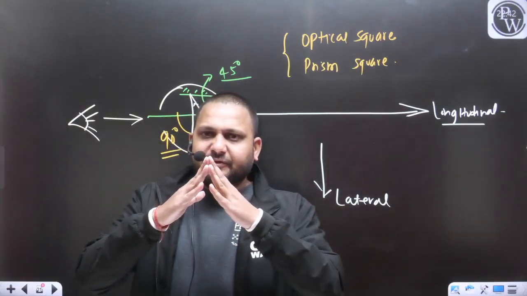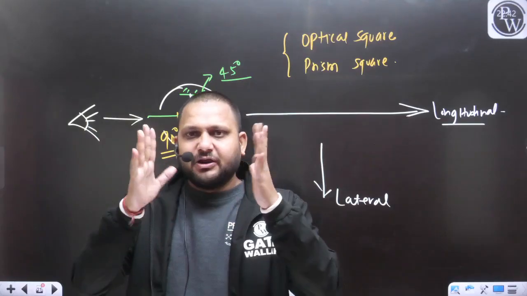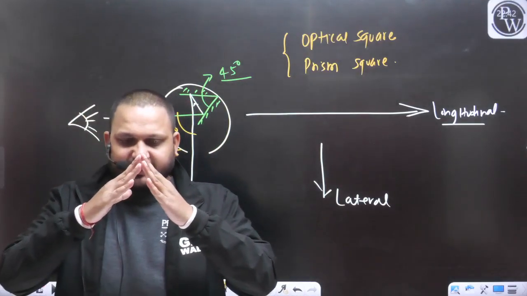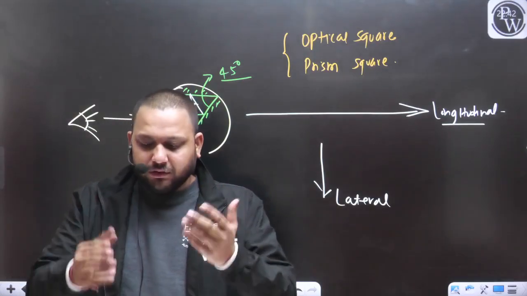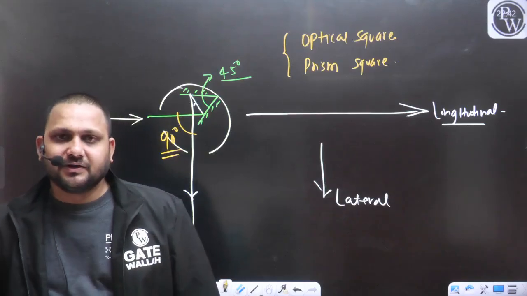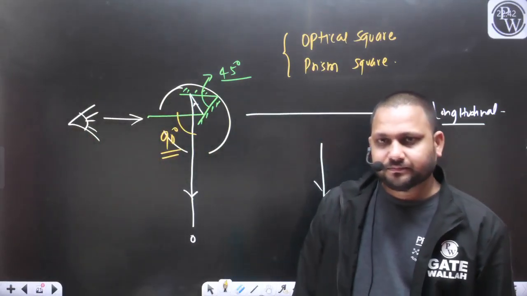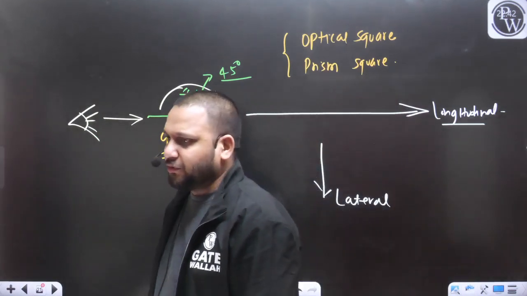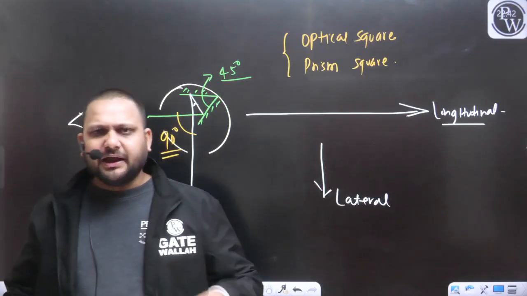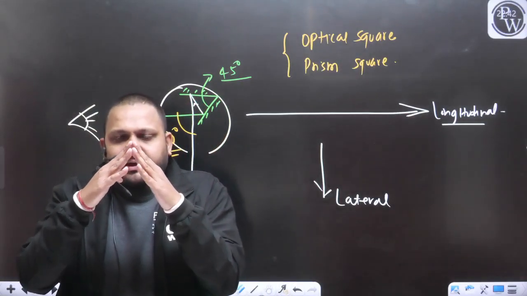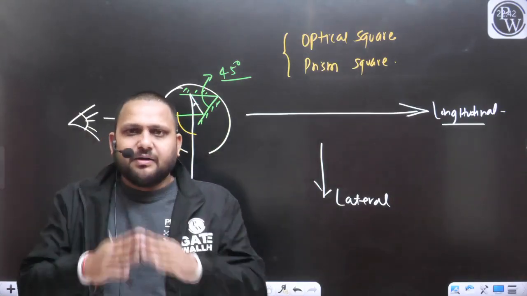The angle between the surface of the prism will not change. And if this angle will not change, how will the output change? So this problem we will not see in the case of prism square. How many times you use it, there will be no effect. There will be no change in the angle between the surfaces of the prism.